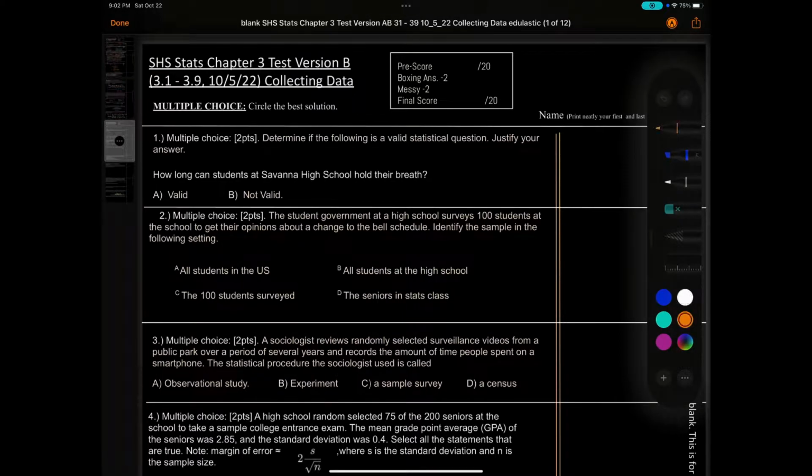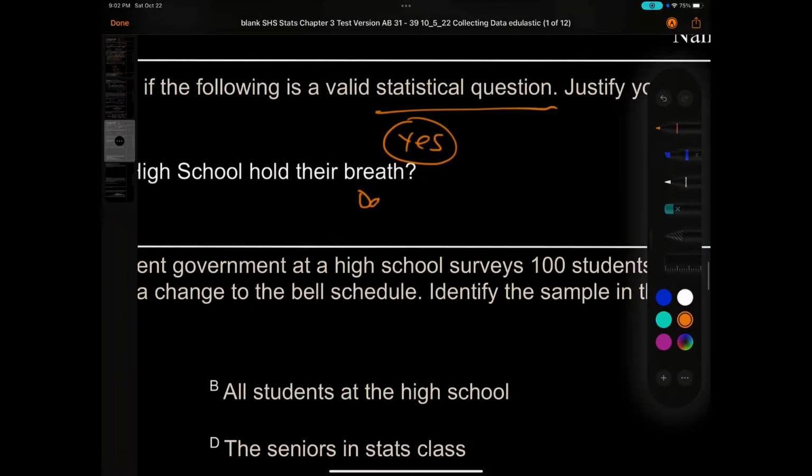Hey guys, let's go over version B of the Chapter 3 test taken on October 5th, 2022. Multiple choice. Determine if the following is a valid statistical question. A statistical question is yes, there is data that varies.